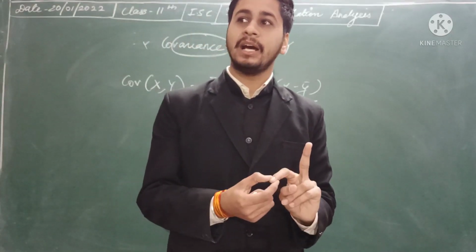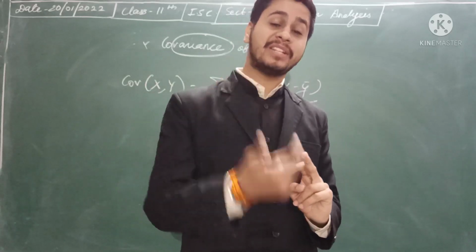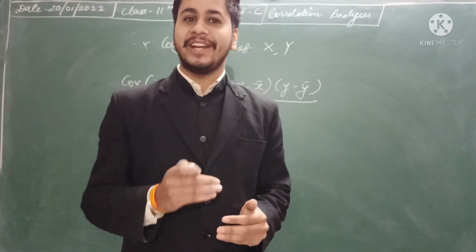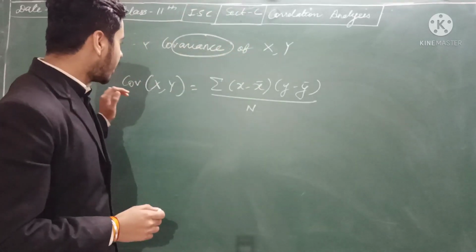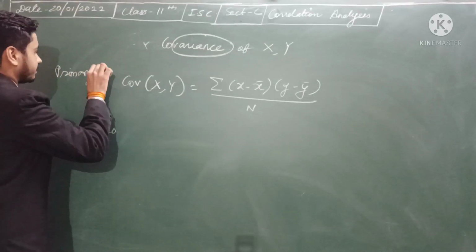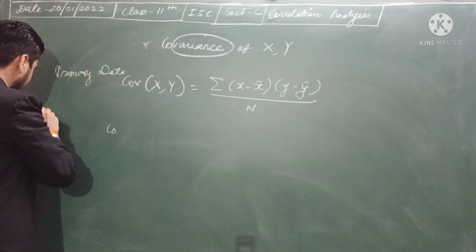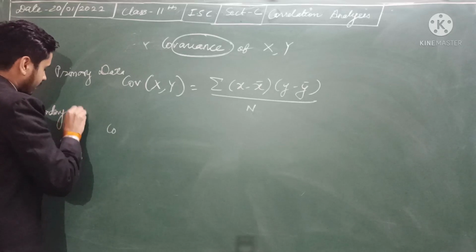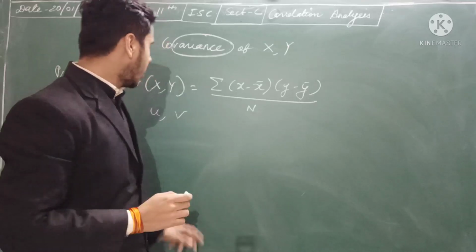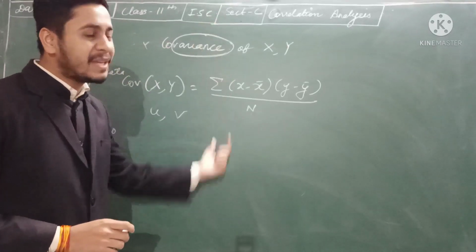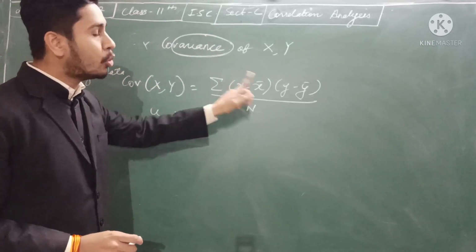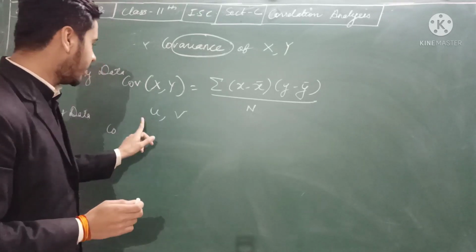Now again you have two cases. If you have primary data, then you will use this formula, and if you have secondary data, then you have to use a different formula. For that you need to assume things, where di is equal to x minus x bar. So this is for the primary data, and for the secondary data you need to assume some u or v. First we need to assume a mean, and from that we subtract each class interval. We get u and v from both the data, that is from x and from y we assume u and v.